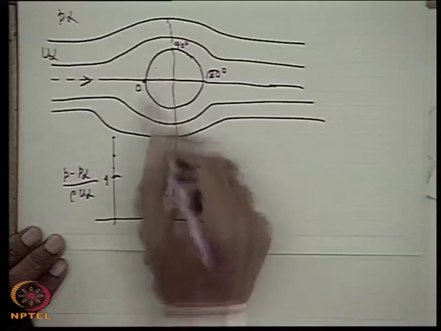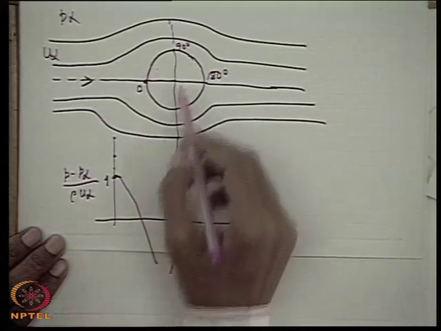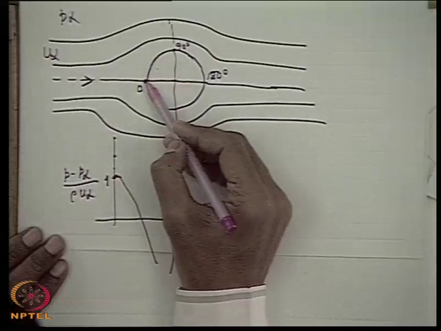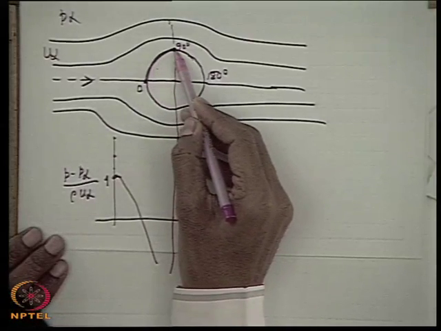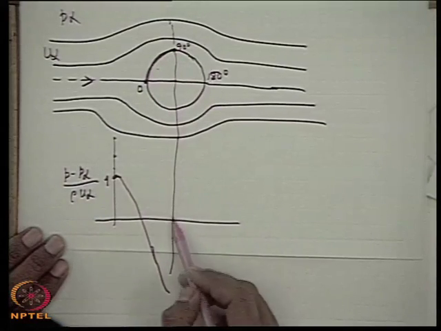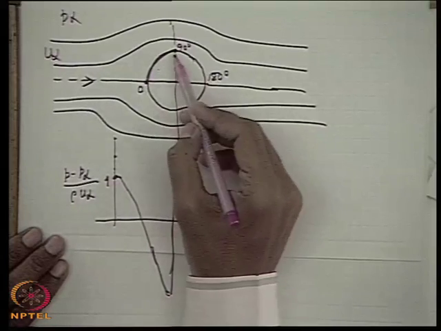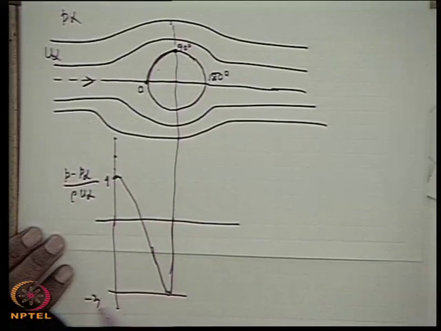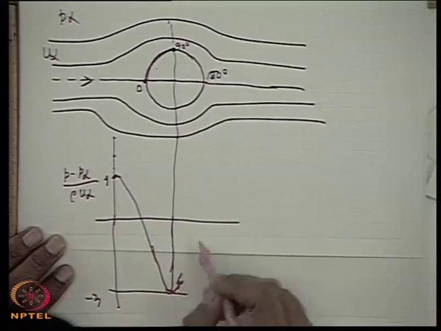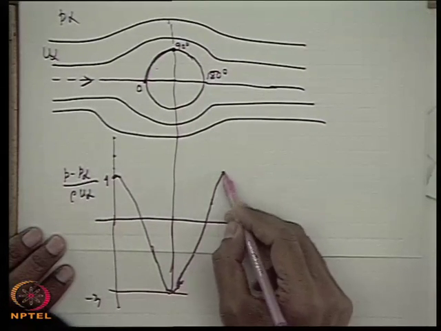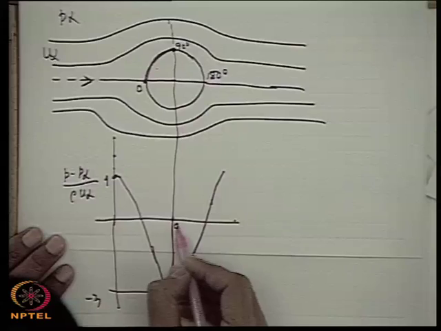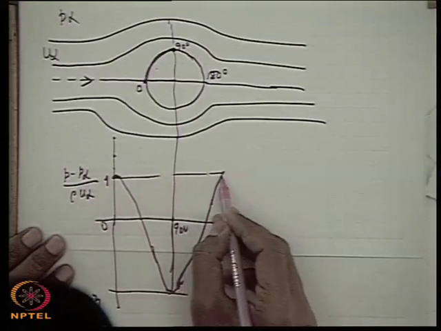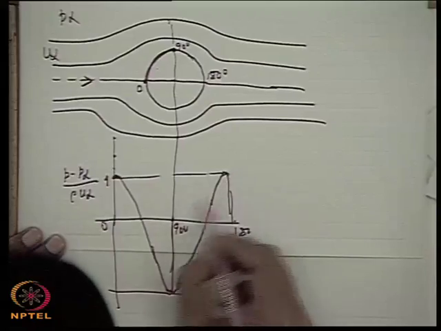Then the pressure at some point goes to 0, and then it becomes negative. So the pressure decreases and reaches its minimum here, which is minus 3, if you recollect, and then goes on increasing, and at 180 degrees the pressure reaches the same value because of the inviscid nature of the flow.